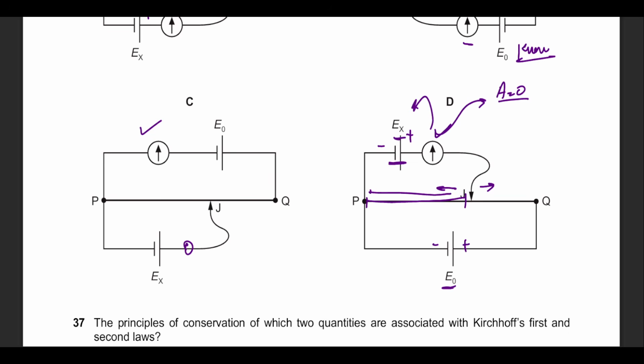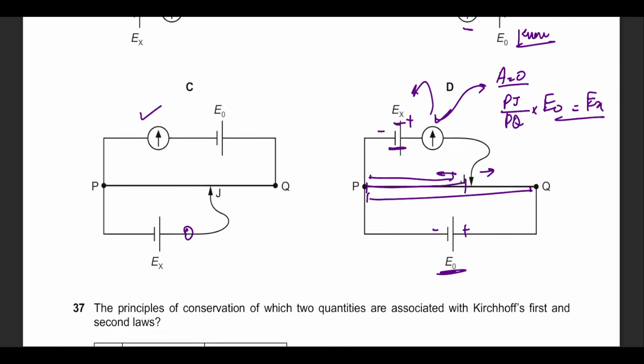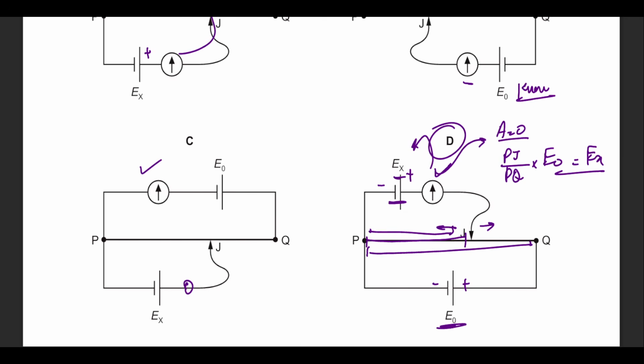So this length, P to J, divided by P to Q, multiplied by the E0, the EMF, will give me the information of EX. This is a formula for P2. So the best answer is going to be option D.